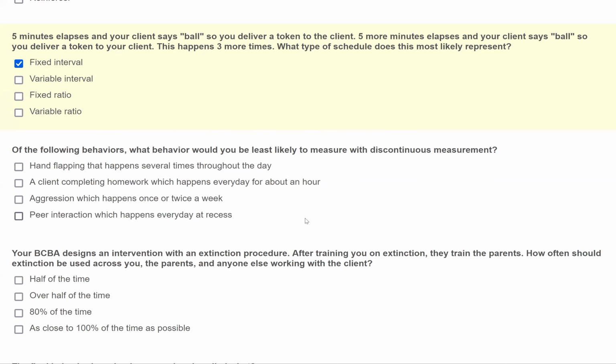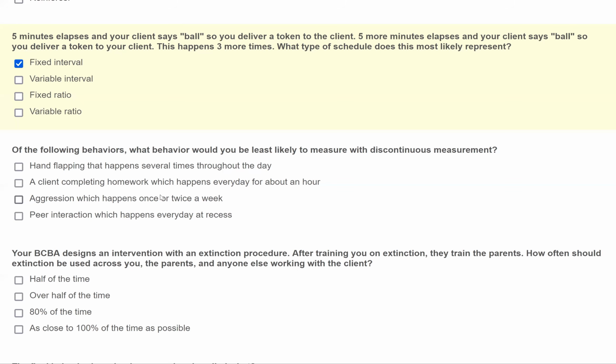B is also okay. C, aggression, which happens once or twice a week. Now, this is tougher, right? If it only happens once or twice a week, can we really anticipate when it's going to occur? Well, maybe not. So there's a good chance that if we use discontinuous measurement, we're going to miss all instances of aggression. And the measurement's not going to do us any good. Meaning, for this type of behavior, a low rate behavior or behavior that happens infrequently or unpredictably, we really want to use continuous measurement to ensure we're measuring every time it occurs.